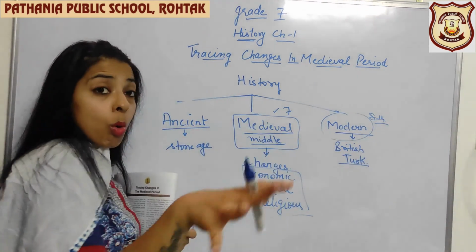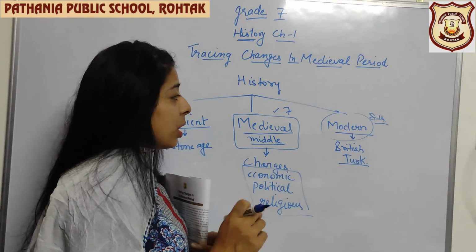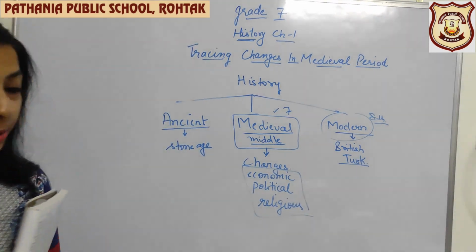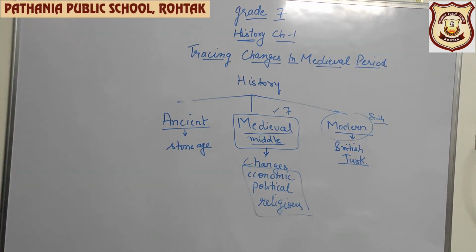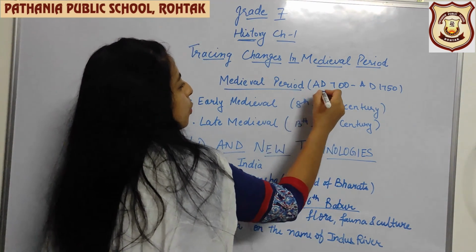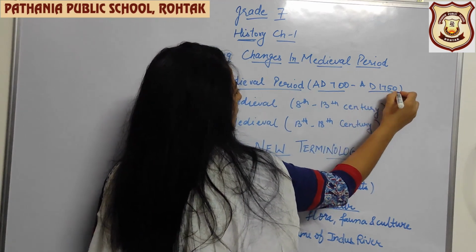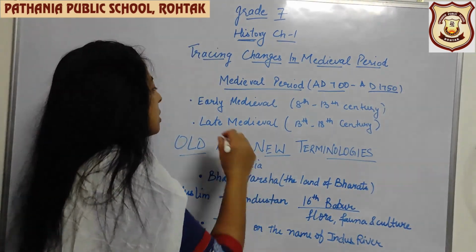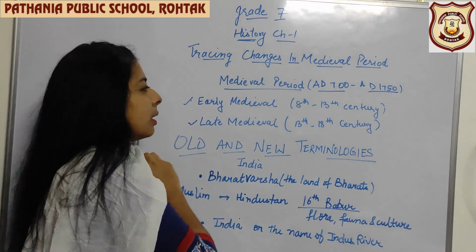So in this whole grade 7, you are going to read about the medieval time period. When did that medieval time start and when did it end? The medieval time period was from AD 700 to AD 1750, and it is further divided into early medieval and late medieval.